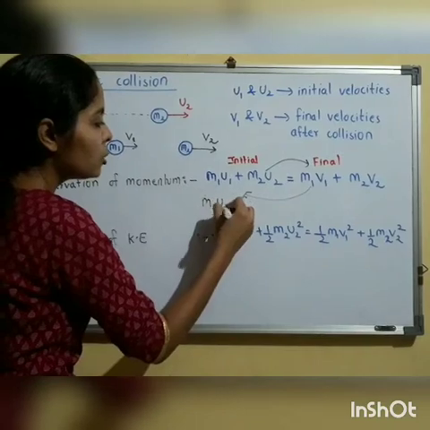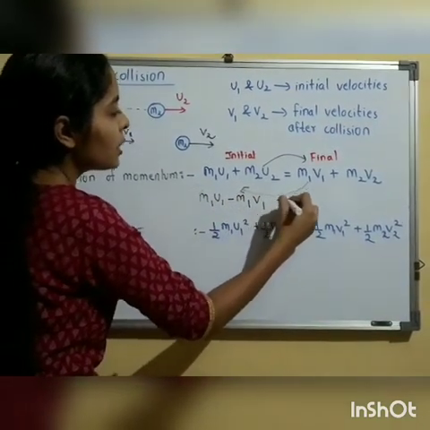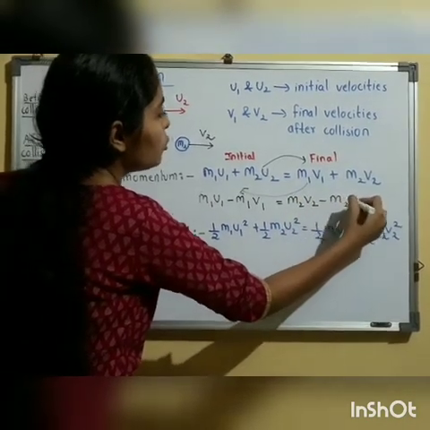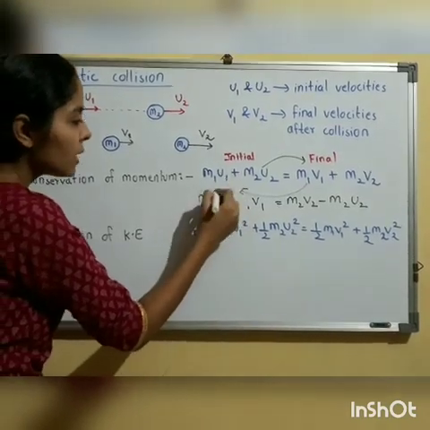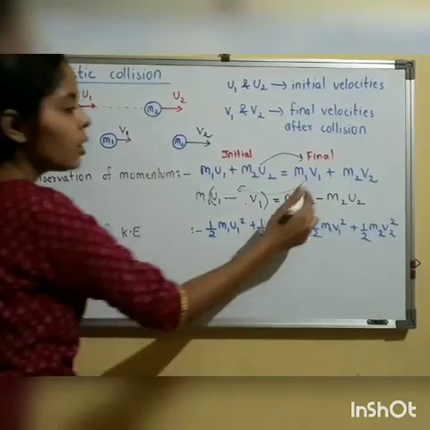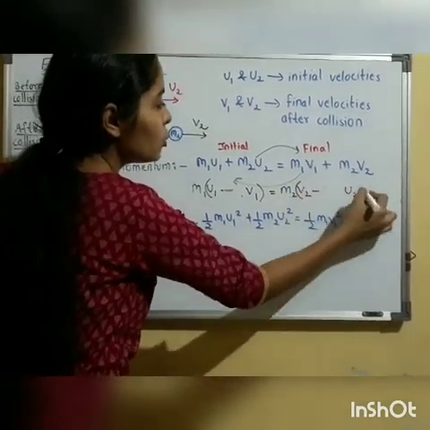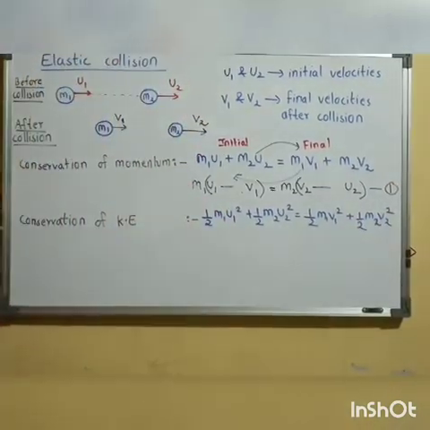So m1 u1 minus m1 v1 is equal to m2 v2 minus m2 u2. Taking m1 as common, I get m1 into u1 minus v1 equals m2 into v2 minus u2. I will name this equation number 1.